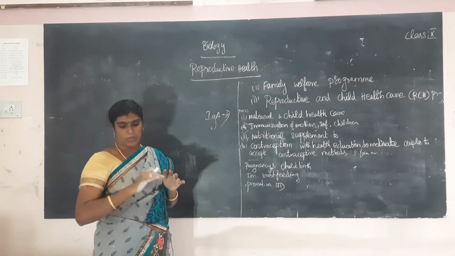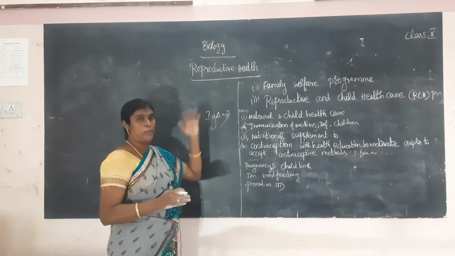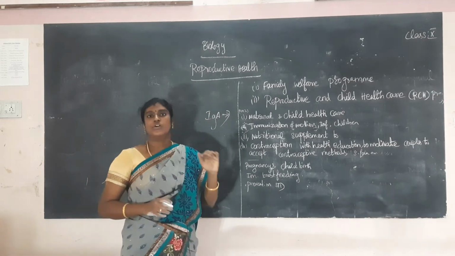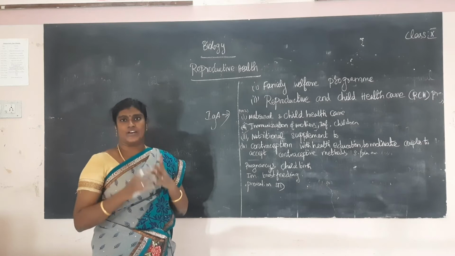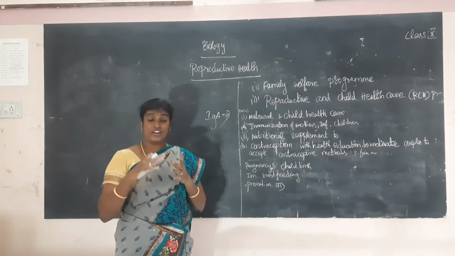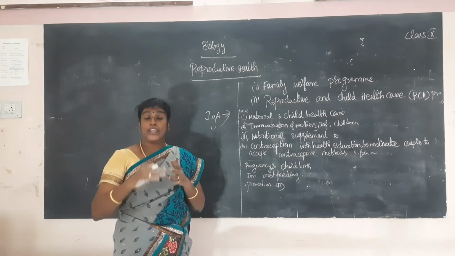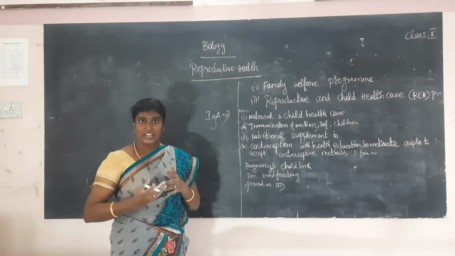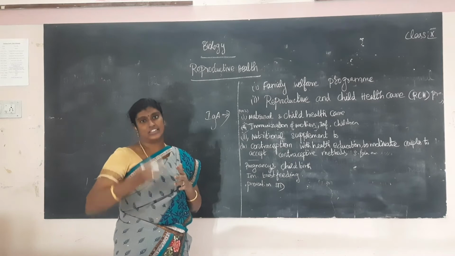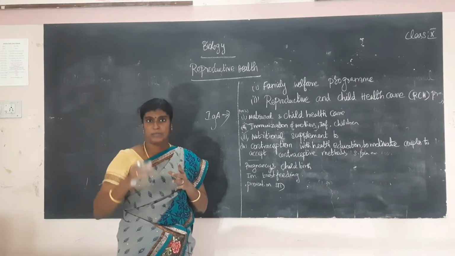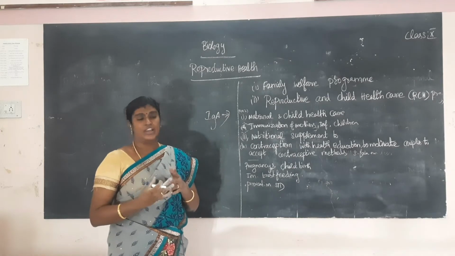Today we are going to see the remaining part of the lesson, reproductive health. What is the meaning of reproductive health? Reproductive health is very important in our world. Our government has undertaken several measures to improve reproductive health and maternal and child health care. So what are the measures?